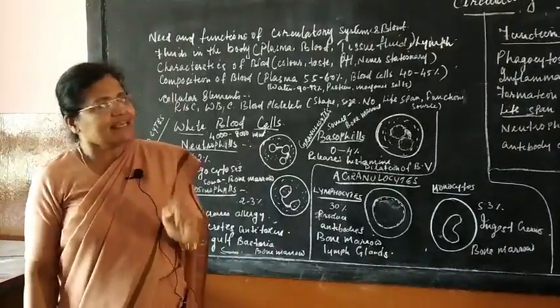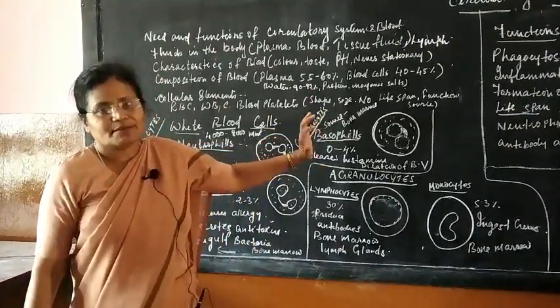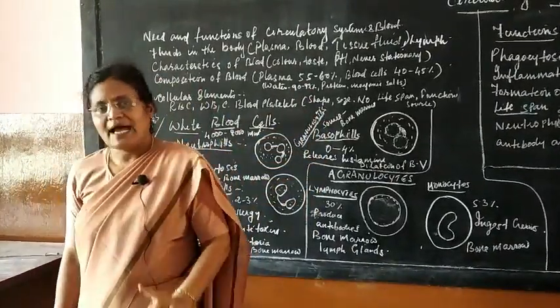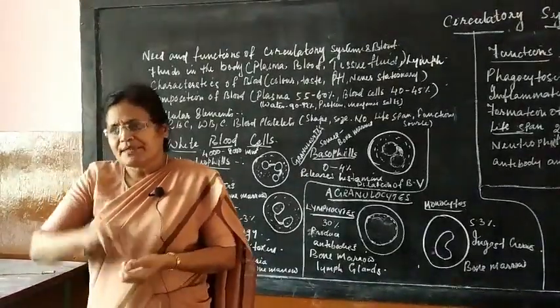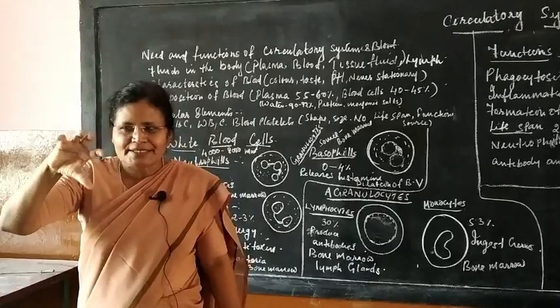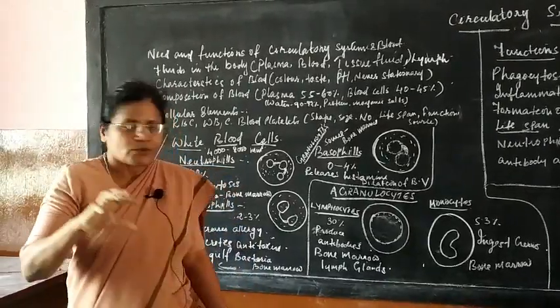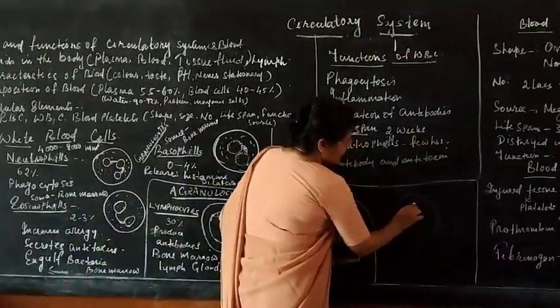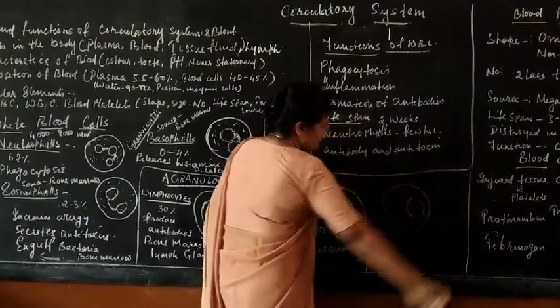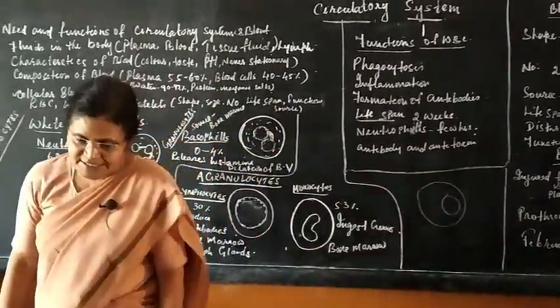I am not writing the details of hemoglobin on the blackboard because I already have them in your PowerPoint. There is a spongy-like area present in the RBC, in which the pigment called hemoglobin is present.